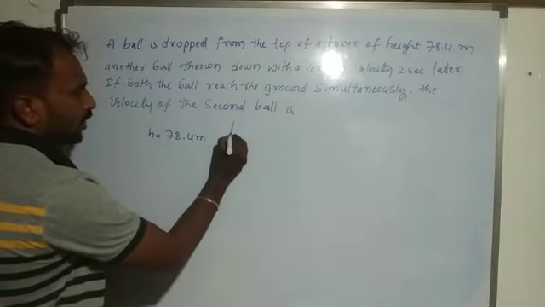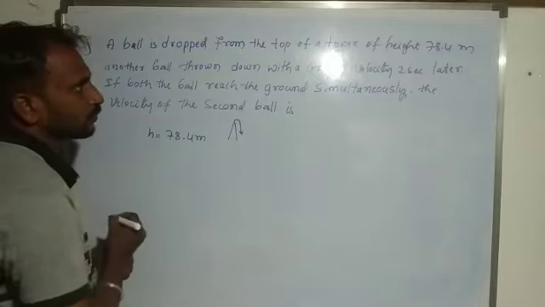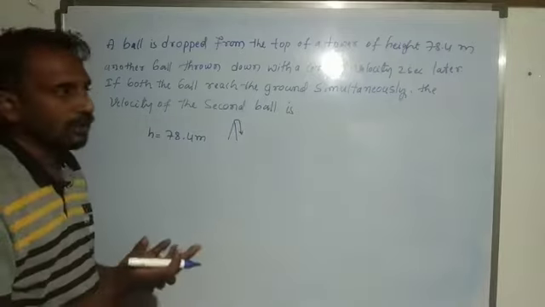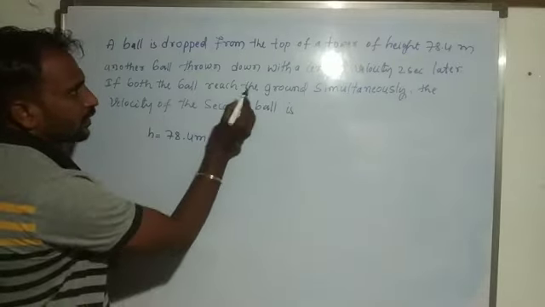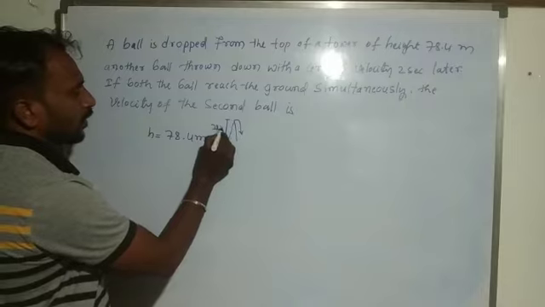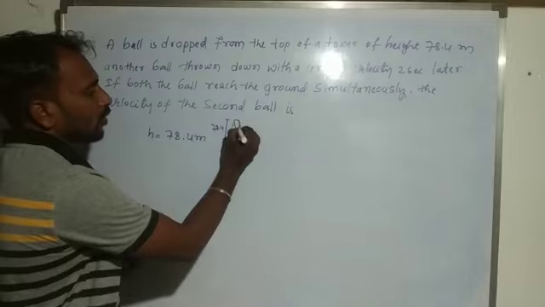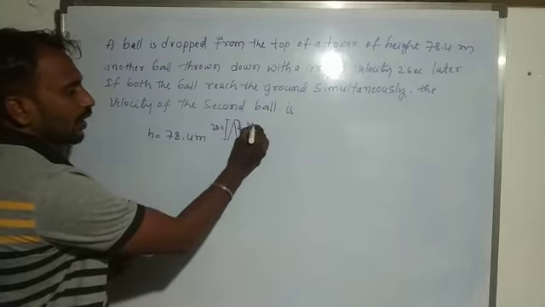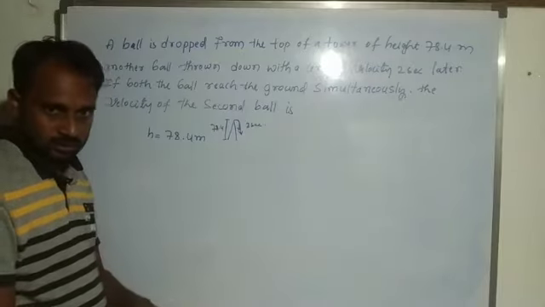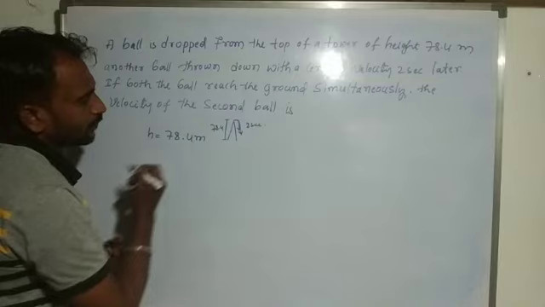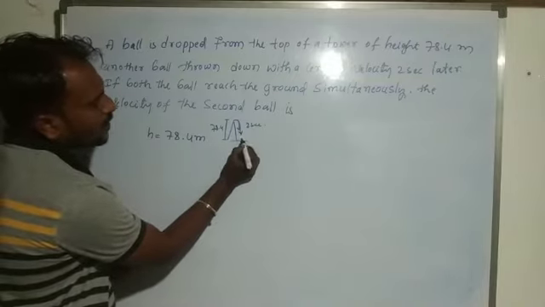So this one is a tower. The first ball is thrown downward at a particular velocity, and here the height of this tower we consider 78.4. After 2 seconds another ball is thrown downward, and these two balls both reach the ground simultaneously.